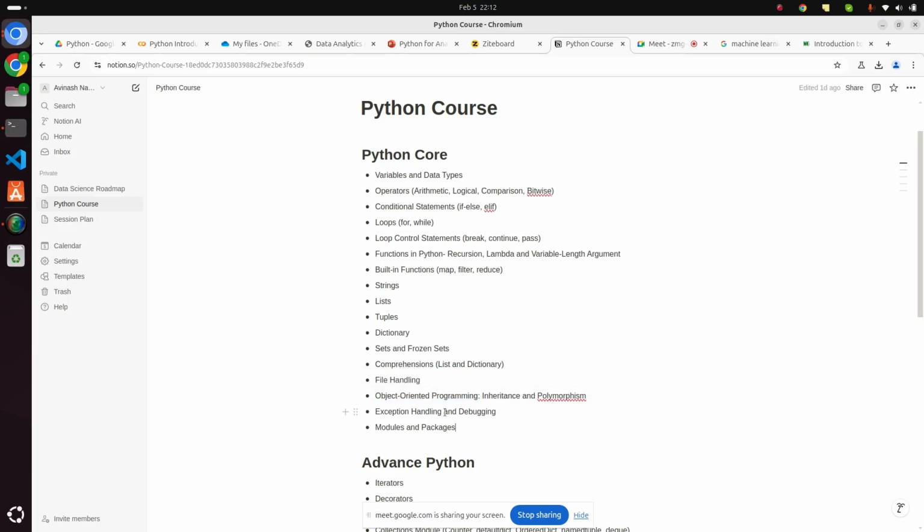OOPS is mandatory. Second is exception handling. Most of the time lots of errors occur, so you should also know exception handling. And then we'll see modules and packages. Okay, so this is core Python that we try to finish in the upcoming 3-4 weeks, and then we'll move to the advanced Python.